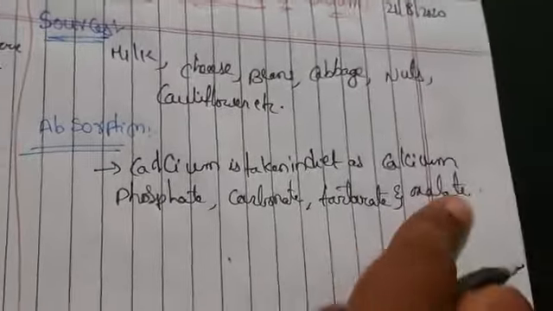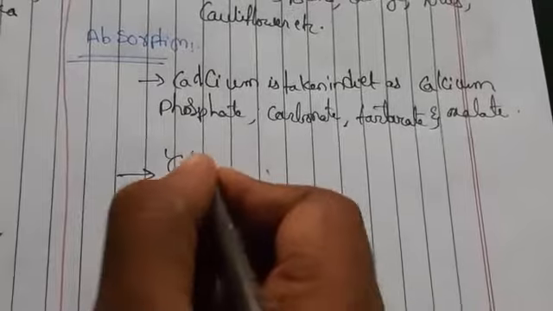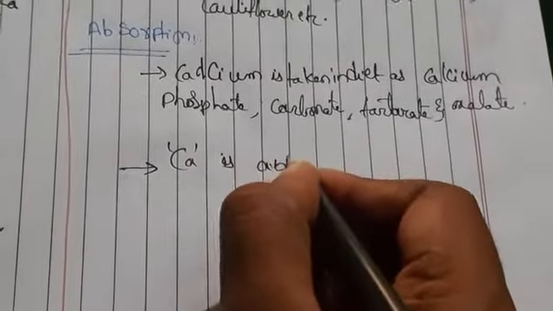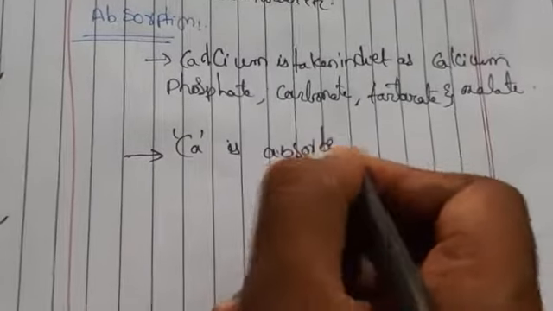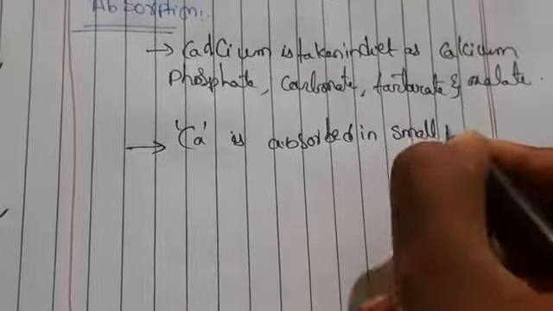In our daily diet we take calcium as phosphate, carbonate, tartrate and oxalate, and mainly calcium is absorbed in the small intestine.